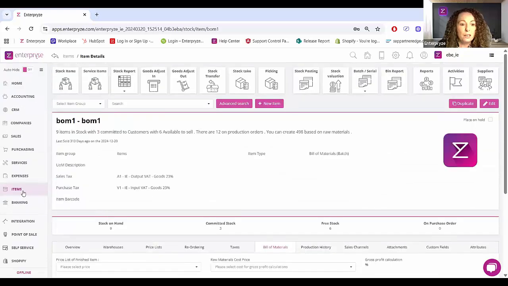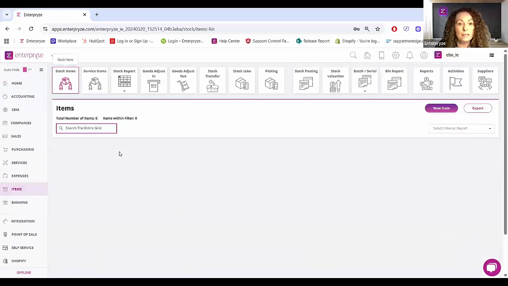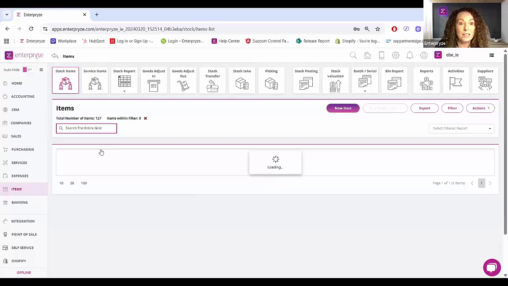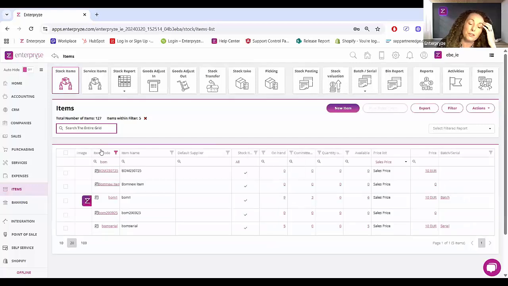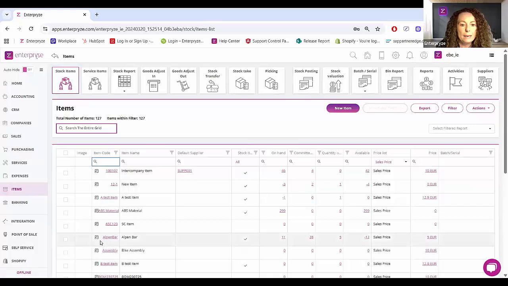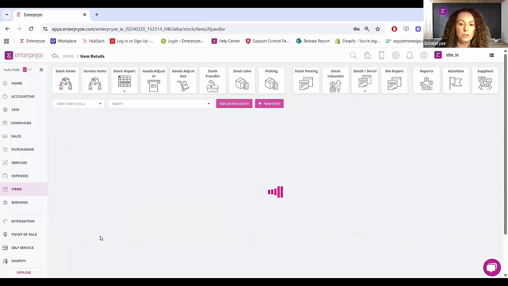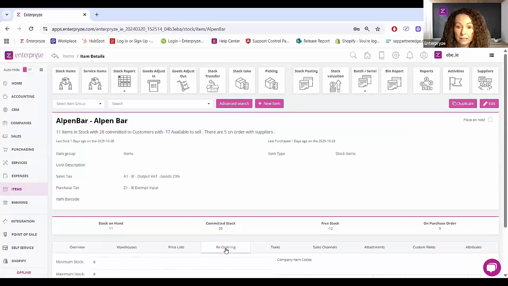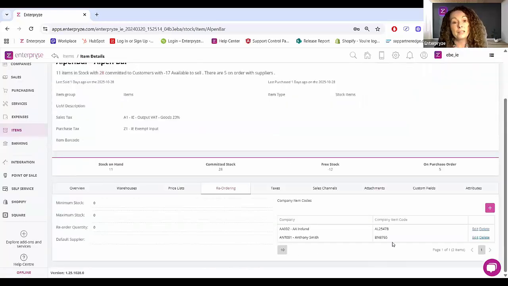Okay, well, let's have a look at what we mentioned as well in relation to cataloging. So the customer or supplier actual product codes. I'm just going to go into one of my items here. And what I want to show you against the reordering tab is where you can now catalog this particular stock item.